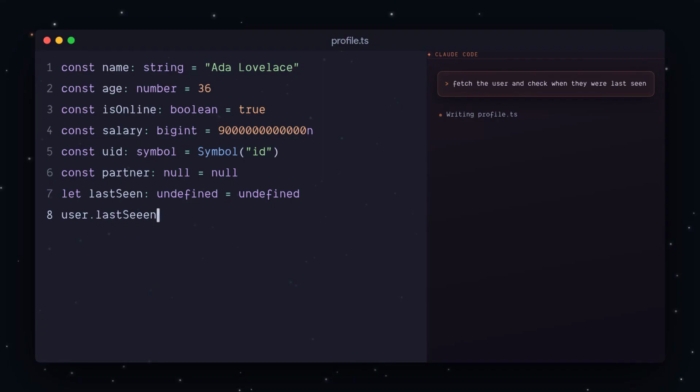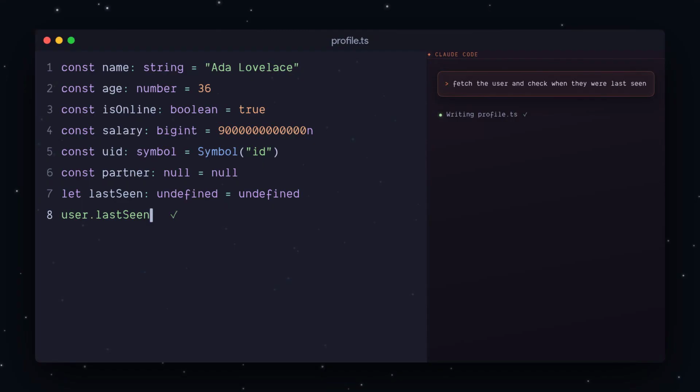But because our profile is typed, the instant it writes that, TypeScript stops it cold. Property lastSeenn does not exist. Did you mean lastSeen? The agent reads its own error and fixes itself before a single line runs. That's the shift. The type checker becomes a free, instant reviewer sitting right inside the agent's loop, catching its typos before they ever reach you. The better your types, the less your AI guesses. And the made-up fields it does try just get rejected before they can ship.